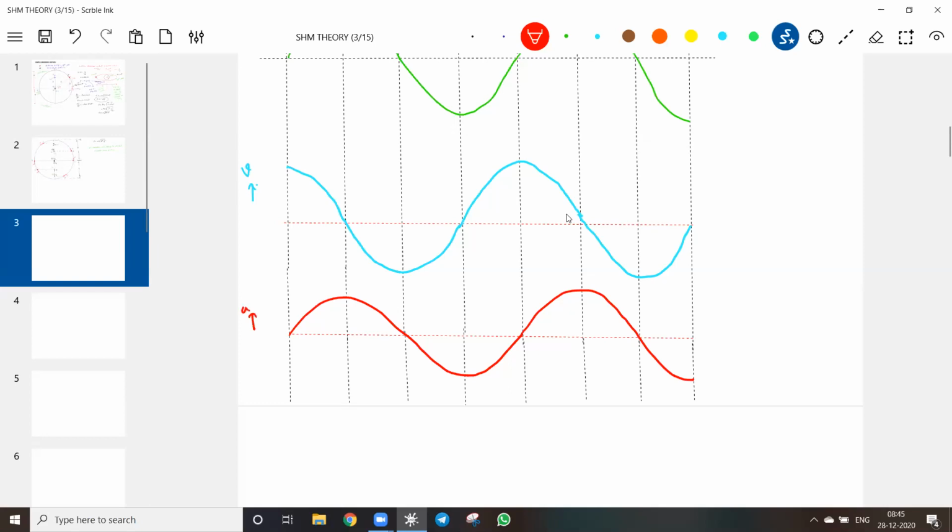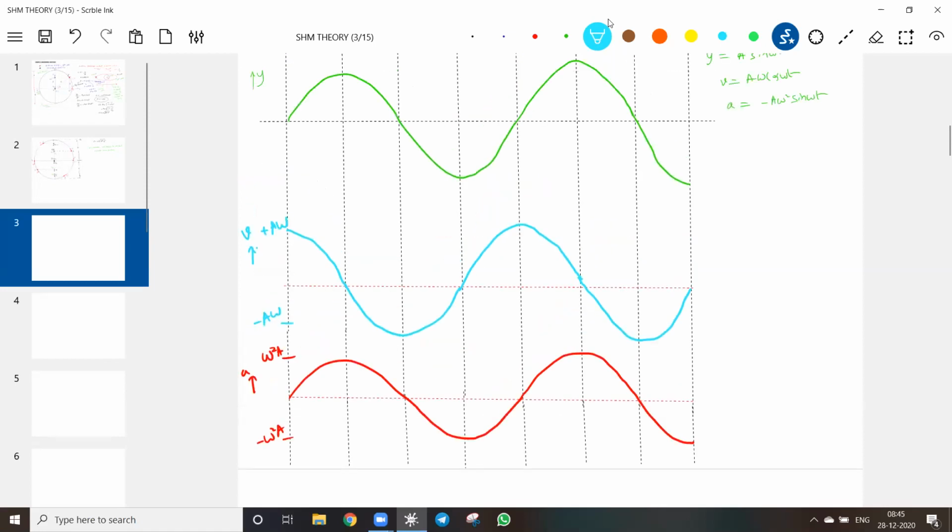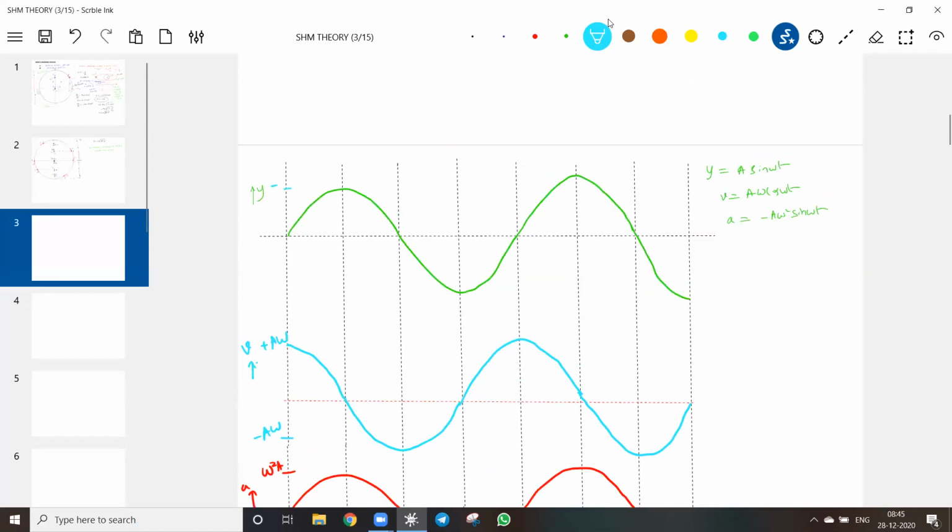So this is the acceleration. This is maximum acceleration. Shall I write omega square A? Maximum speed is how much? Omega A, or A omega. Plus A, minus A. Okay, this is the time.